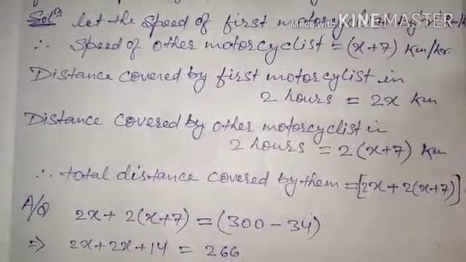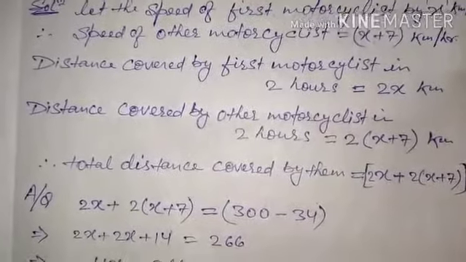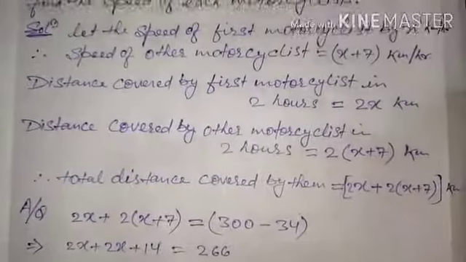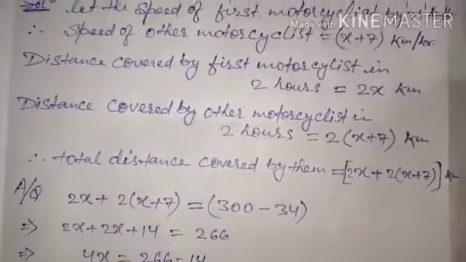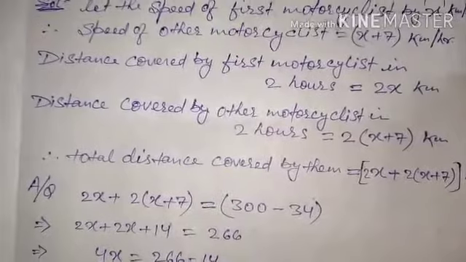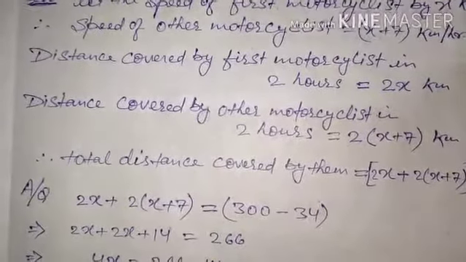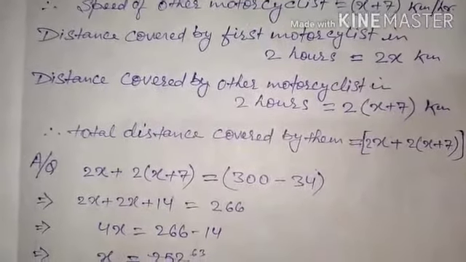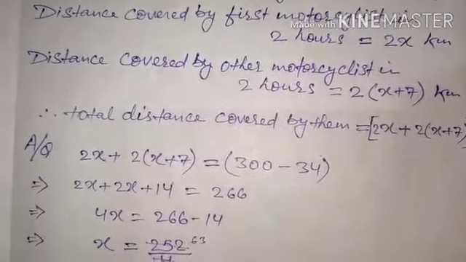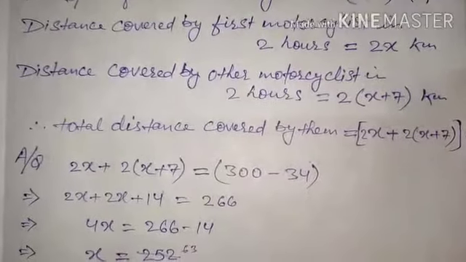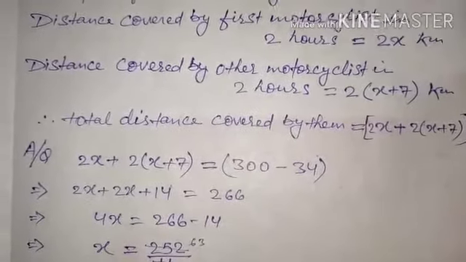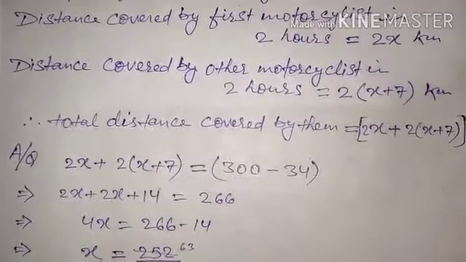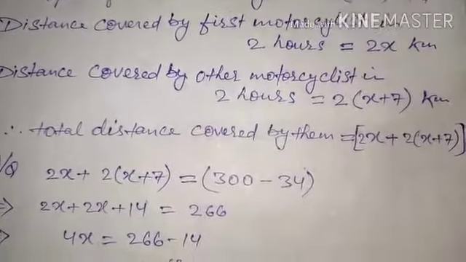Now, the distance covered by the first motorcyclist in 2 hours. It's quite easy. We know the formula for distance, that is speed into time, and both are provided to us. The time is 2 hours and the speed is x kilometer per hour. So we can find the distance covered by the first motorcyclist, that is 2x kilometer. Now the distance covered by the other motorcyclist in 2 hours is equal to 2 multiplied by x plus 7. Again the time is 2 and the speed is x plus 7 kilometer per hour. When we multiply both, we get the value of the distance.